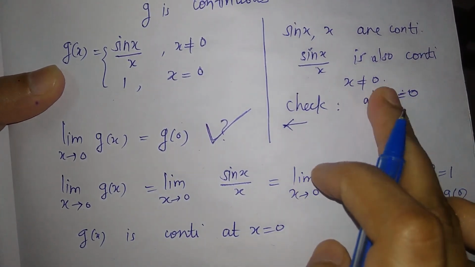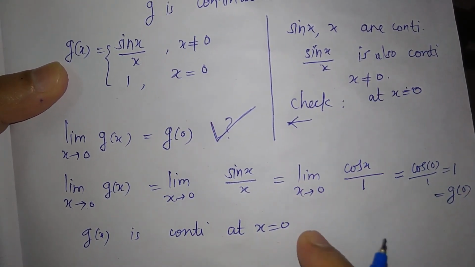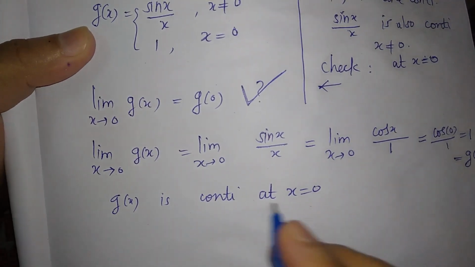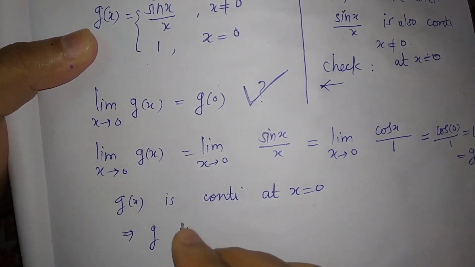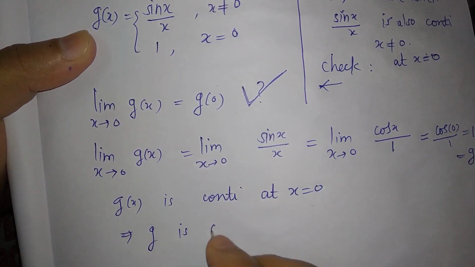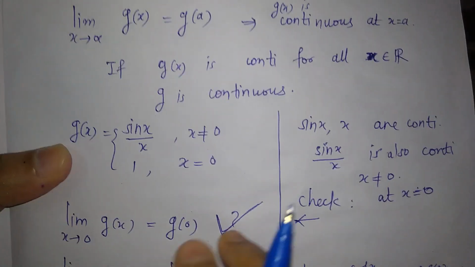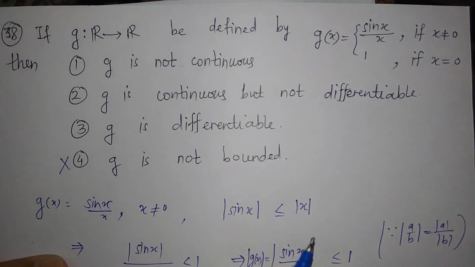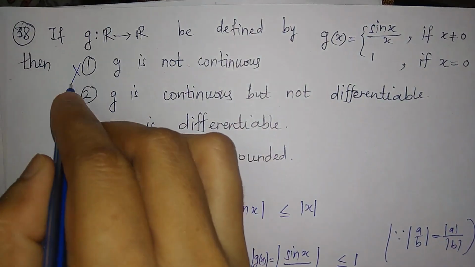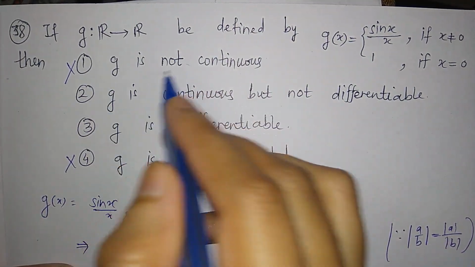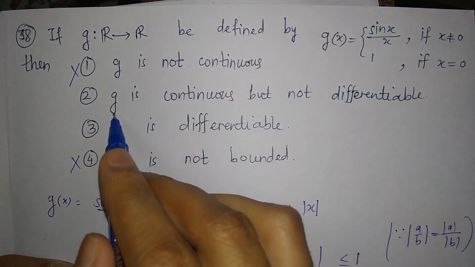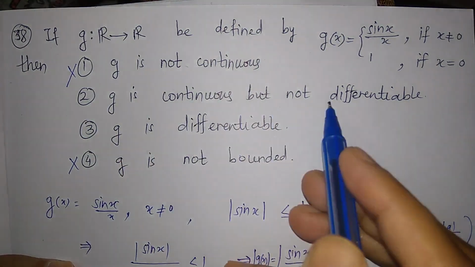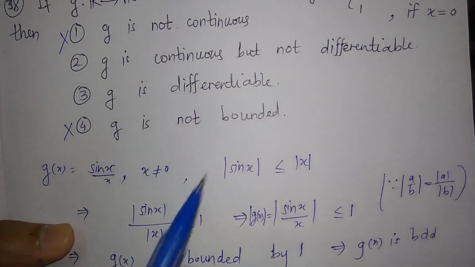So for x not 0, it is continuous, and at x equal to 0 it is also continuous. So g is continuous for all x. So this first option is also not true, because this says that it is not continuous. Now for the second option, g is continuous but not differentiable. So let us check this.